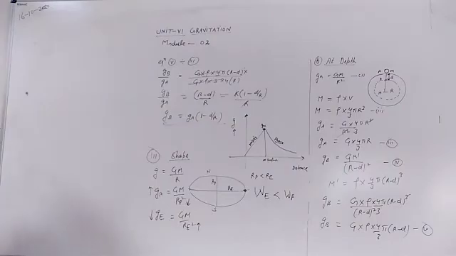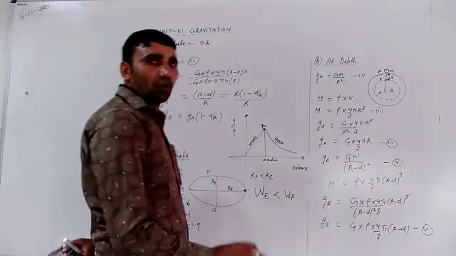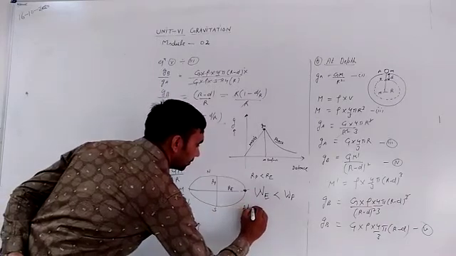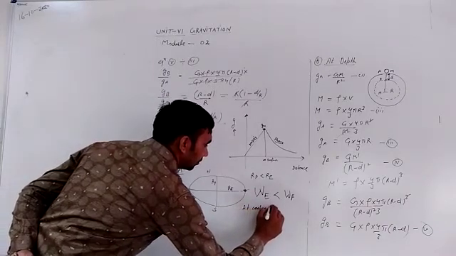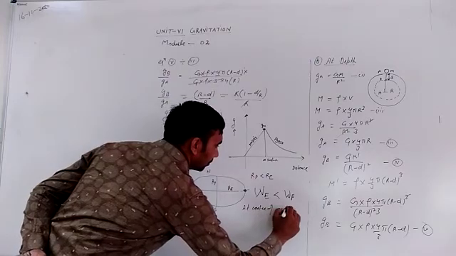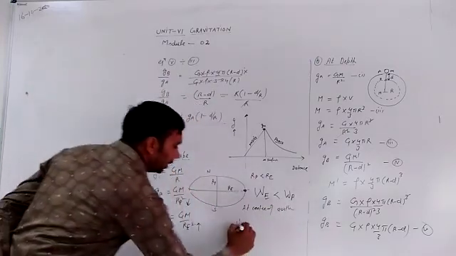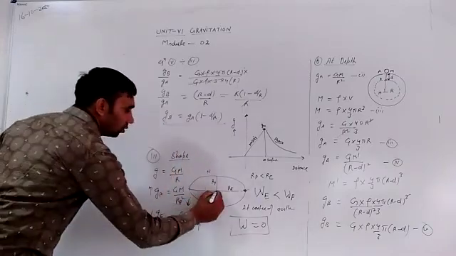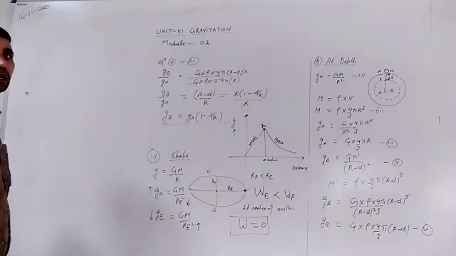If we find the weight of the body at the center of the Earth, the weight of the body is 0. Meaning r is 0, so the weight of the body is also 0.